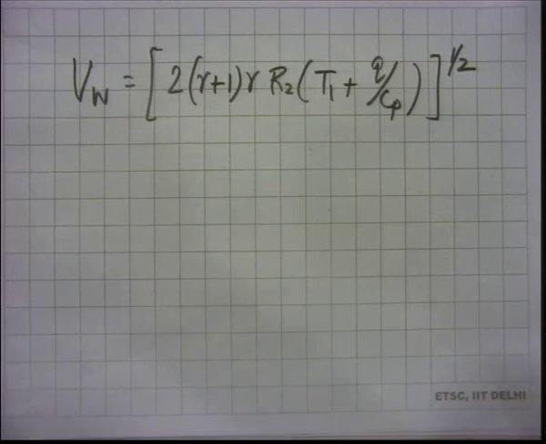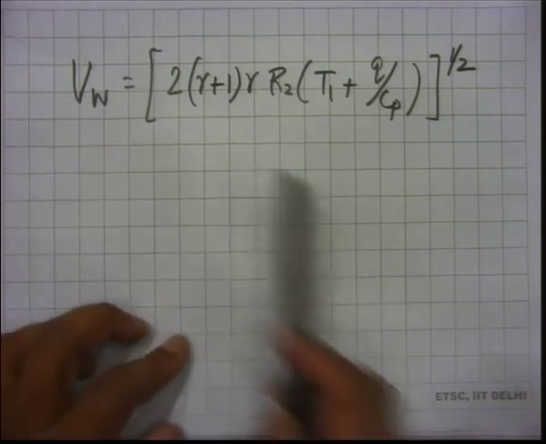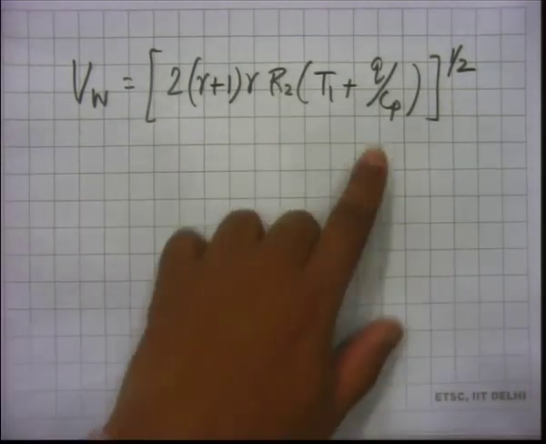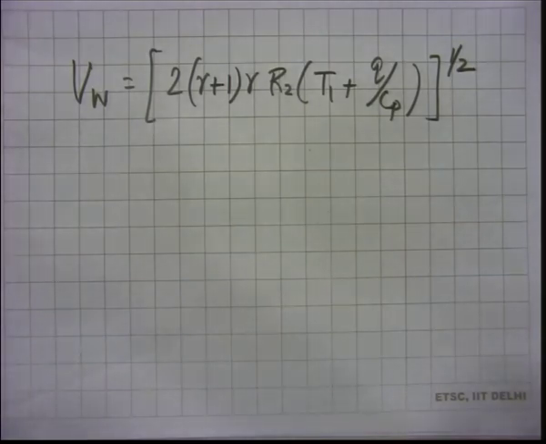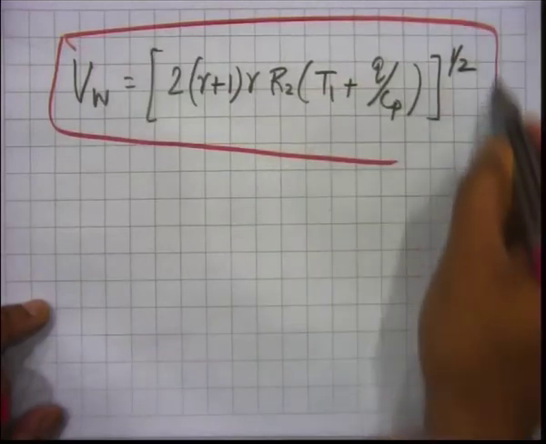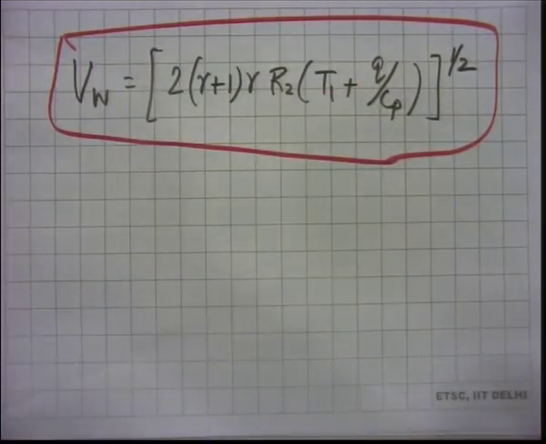We can get another expression if we use different CPs for the burnt side and the unburnt side, you can get a more complicated expression, but for our purpose this will be all right. This is on the assumption of equal CPs on both sides. This is VW, and before we close, I would just like to tell you what this example 16.2 is.